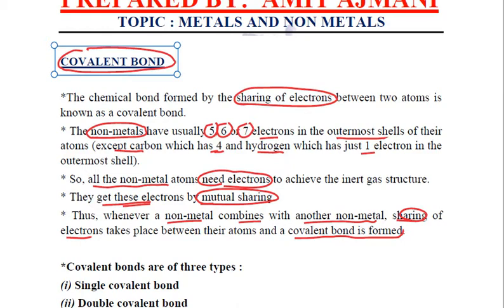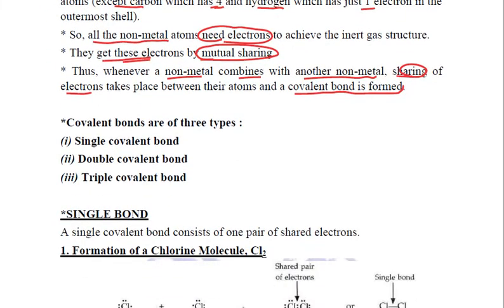Now these covalent bonds are further divided into three types: single covalent bond, double covalent bond, and triple covalent bond. What are these? A single covalent bond consists of one pair of shared electrons, and if two pairs of electrons are shared between the non-metals, then it is a double covalent bond. And if three pairs of electrons are shared between the non-metals, it will be a triple covalent bond. So the covalent bond depends upon how many electrons are shared between the non-metals.